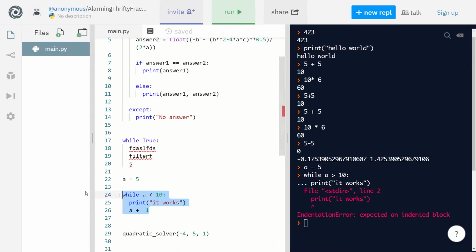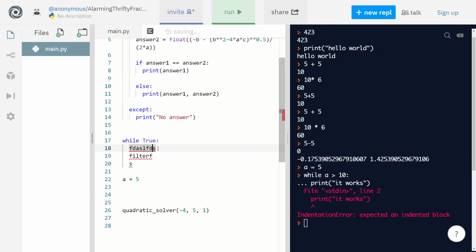Okay. And you can do while true, which is always going to be true, right? Because true is true. Okay, so what was I saying? It's going to run this. The only way to break out of this is if you write something like break. Break is basically going to break out of the loop, but we don't want to break out of the loop, right? We want to keep the code running as long as possible.